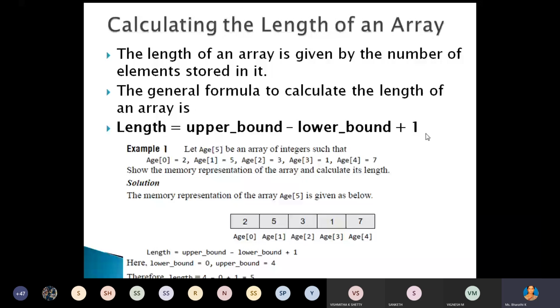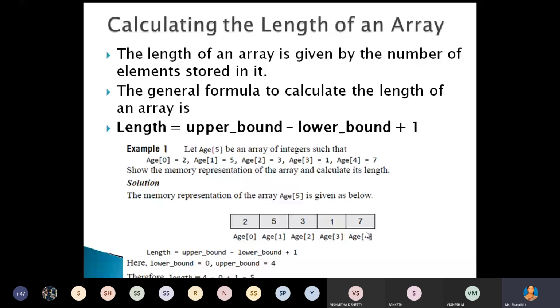For example, here we have array age and size of that array is 5. In 0th location we have 2. Again in first index we have the value 5, second index 3, third index we have the value 1, and fourth index we have the value 7. So index will start from 0 to 4. Array size is 5.